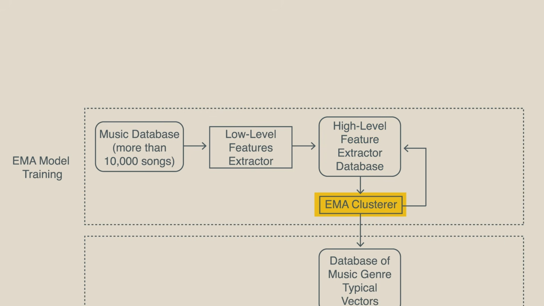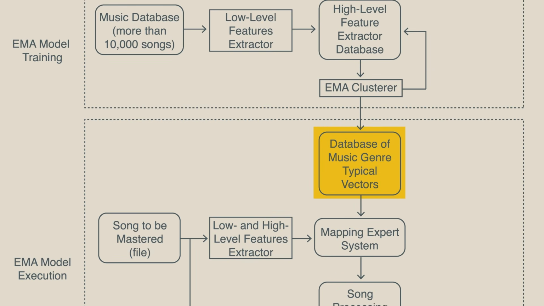The EMA clusterer then takes over, using a machine learning clustering algorithm to analyze these high-level features across all 10,000 songs. It groups them into approximately 30 clusters based on sonic similarity. This clustering process creates the database of music genre typical vectors. Each cluster represents a distinct musical feature or genre, with a representative typical feature configuration that captures the sonic fingerprint of that category.